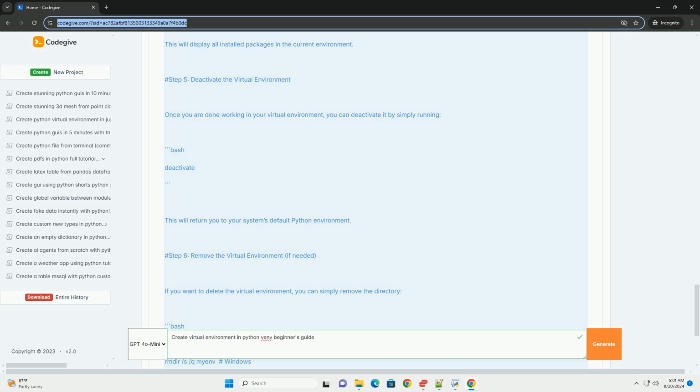Conclusion: using a virtual environment is essential for Python development, especially when working on multiple projects with different dependencies. This guide should give you a good foundation to get started with creating and managing virtual environments using venv. Happy coding!